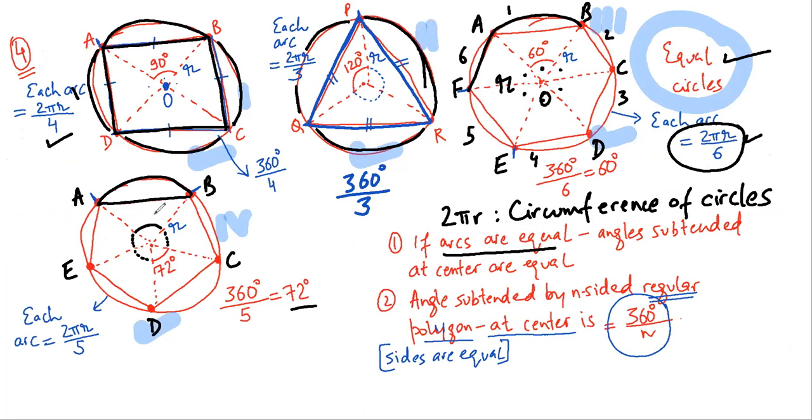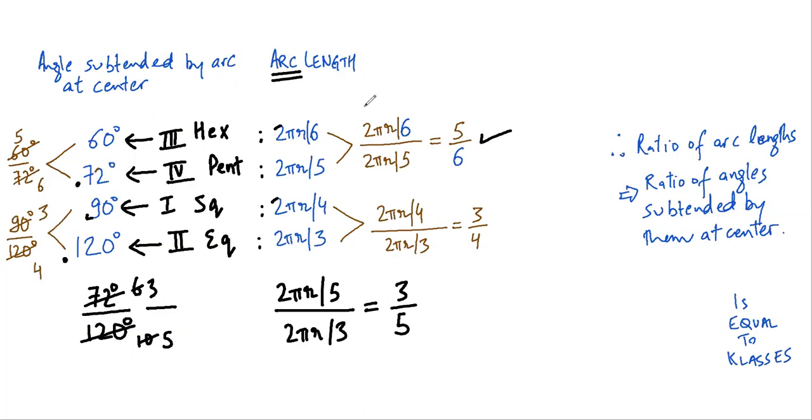I tried to explain all this somewhat boring topic to you because in your book this result is not proven. They have just mentioned that the ratio of the arc lengths, I repeat, the ratio of the arc lengths is equal to the ratio of the angles subtended by them at the center. Now I'll be using this when I'll be solving questions.